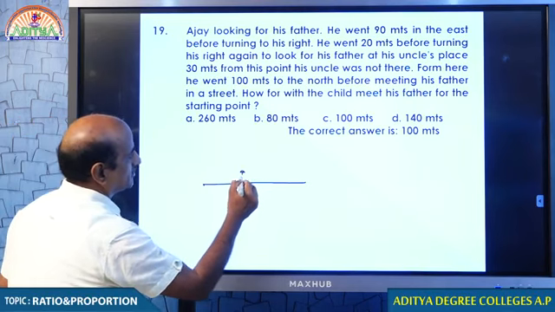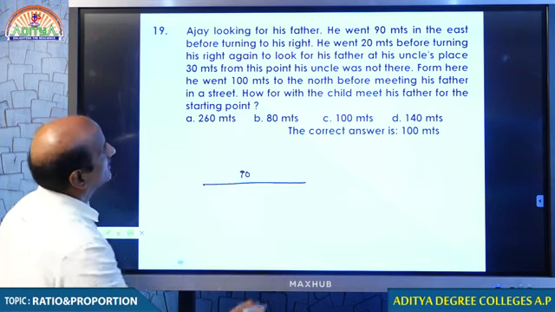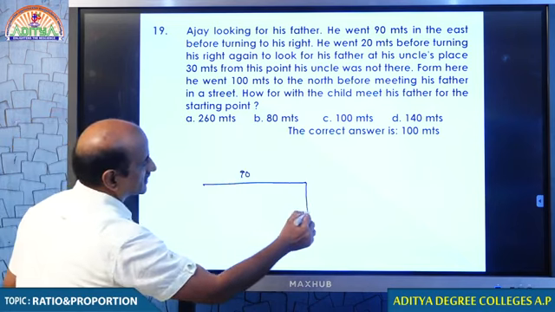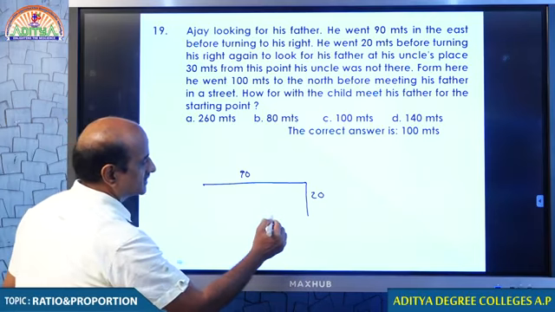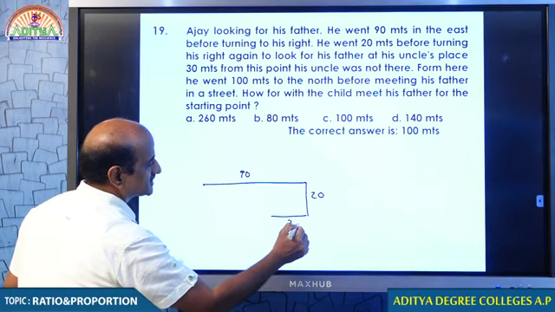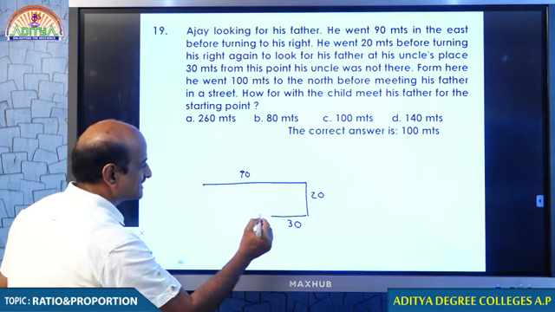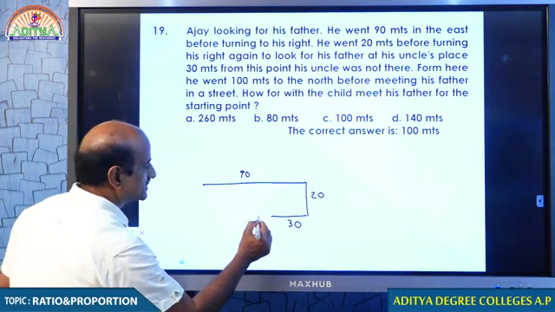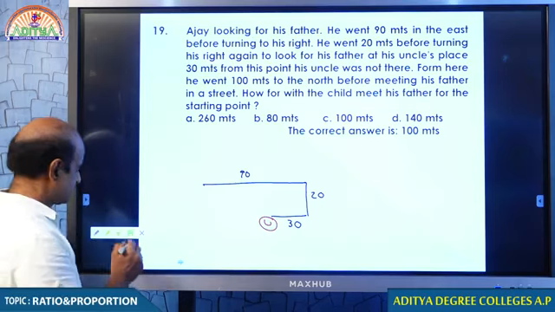Let me take the scale properly for your understanding. 90 meters. Turns right. How many meters? 20 meters. Again turns right and 30 meters. There you have his uncle's house. What is this? This is his uncle's house.